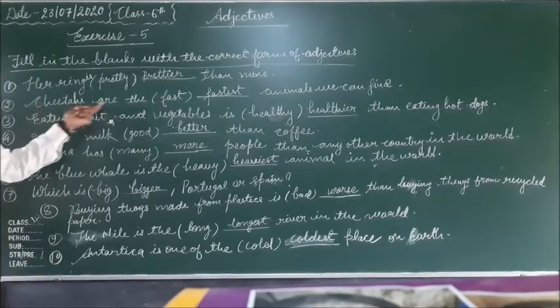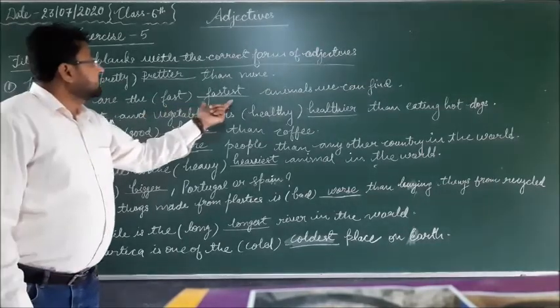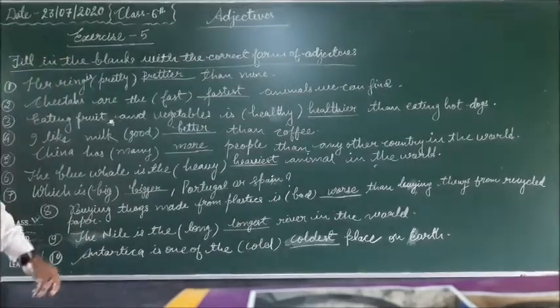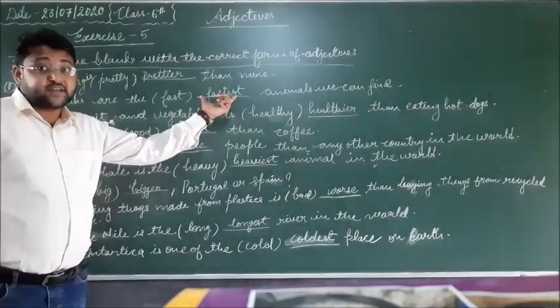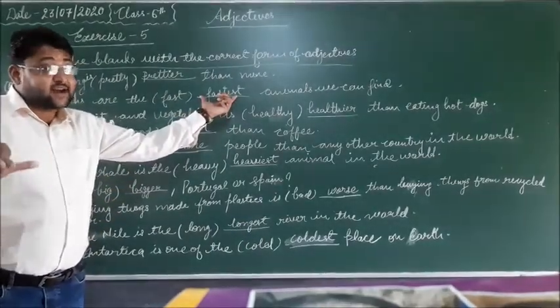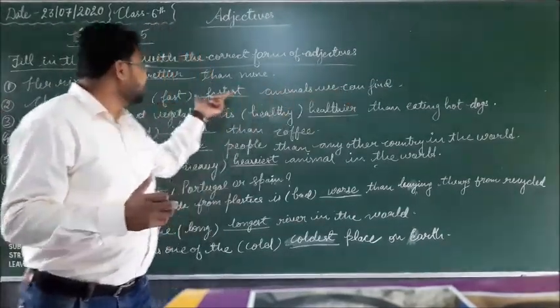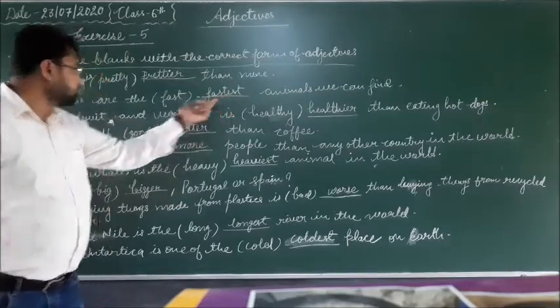Second sentence, cheetahs are the dash animal we can find. So here the superlative degree will be there. So cheetahs are the fastest animal we can find. So fastest, that is the superlative degree.